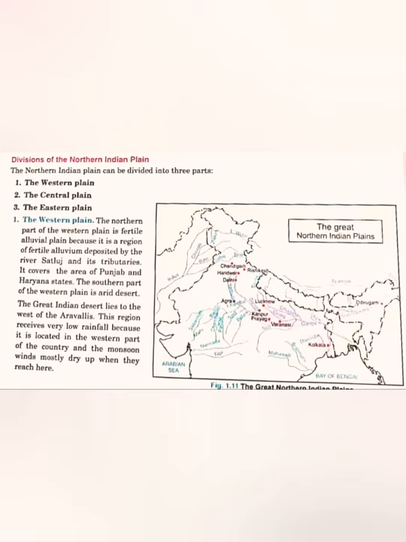There is desert present to the northwest of the Aravalis. There is also a climatic reason: the rainfall is not there, because the monsoon winds, when they come towards this region, generally get dried up. So this is the reason why the desert is present in this region. The Rajasthan region is an arid region with a desert, the Great Indian Desert.